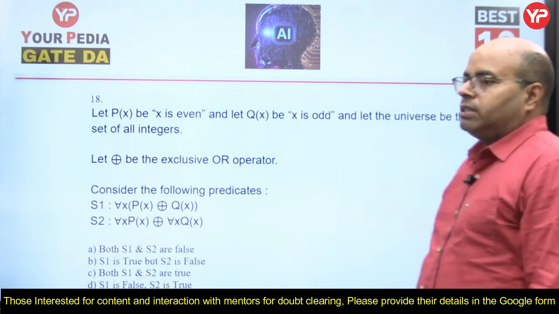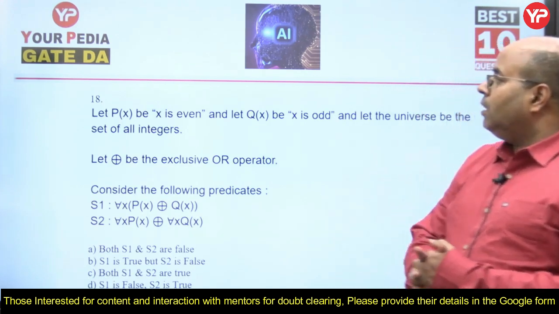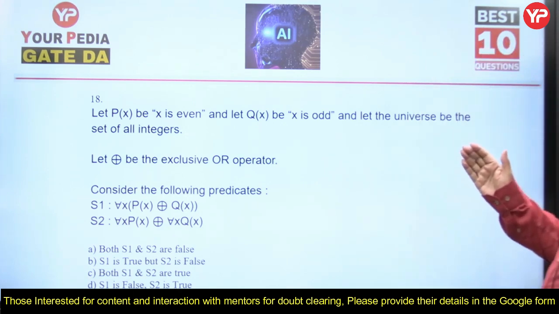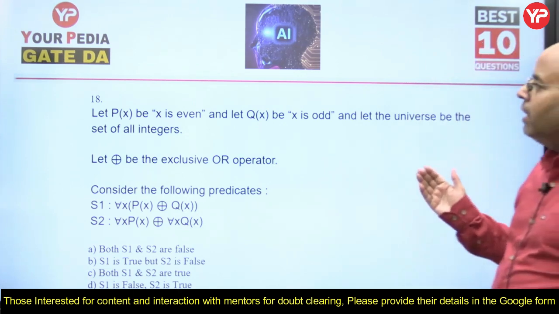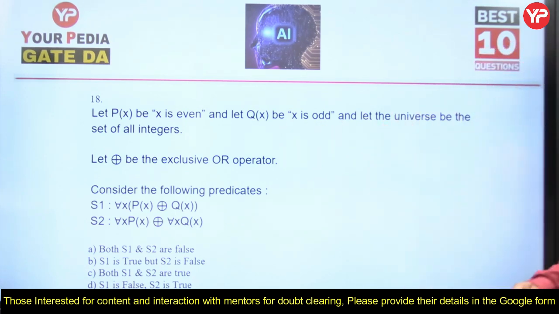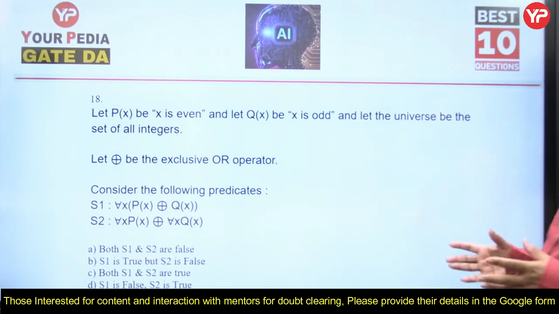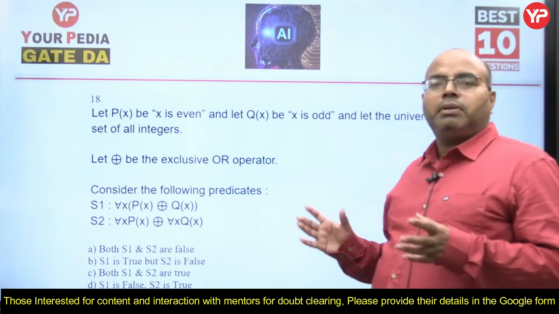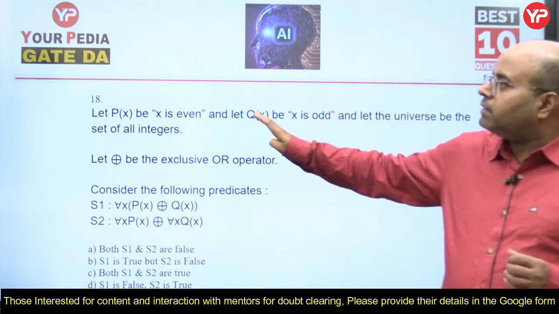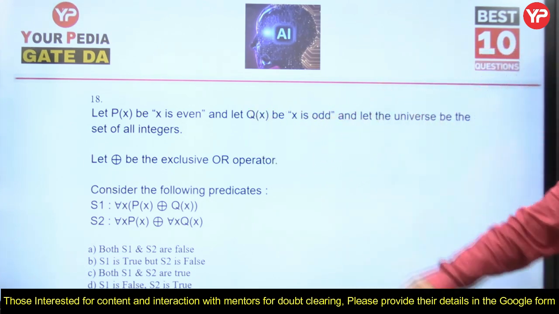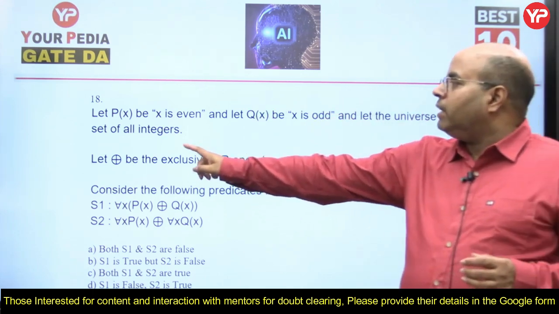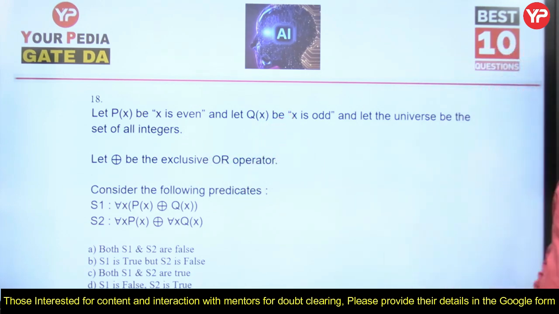Now coming to this question, let Px be x is even. Again a predicate logic question. Let Qx be x is odd. I want you to be very comfortable with the symbols being used in predicate logic or first order logic. Let Px be x is even and let Qx be x is odd, and let the universe be the set of all integers, and let exclusive or be the operator.